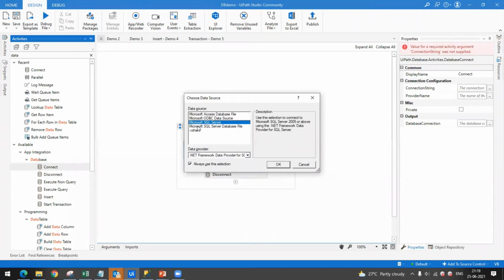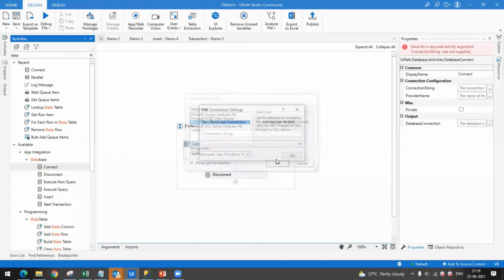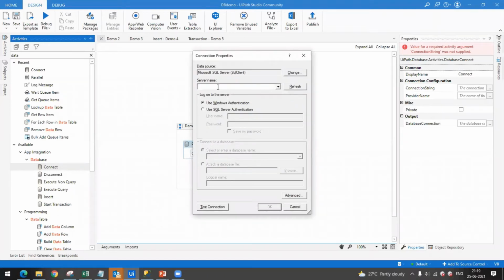So my server name is Microsoft SQL Server. Next is my server name. For now, my server is localhost. But when your organization provides you any IP address or host name, you have to provide that. And I'm using authentication type. So my current authentication type is Windows authentication. But if your authentication is of say SQL Server, then you have to give your username and password. Next is what is my database. So I have created test database. So once I click on OK,